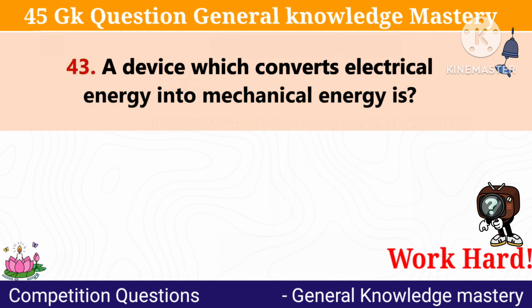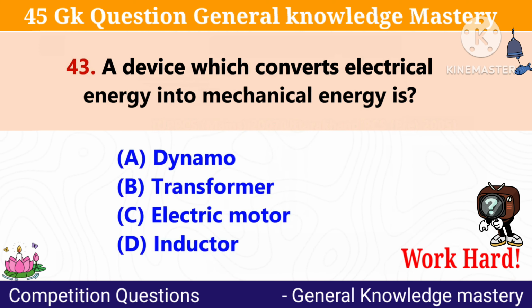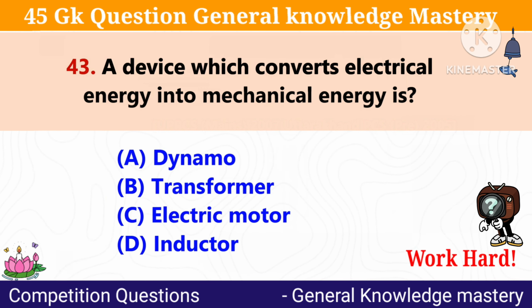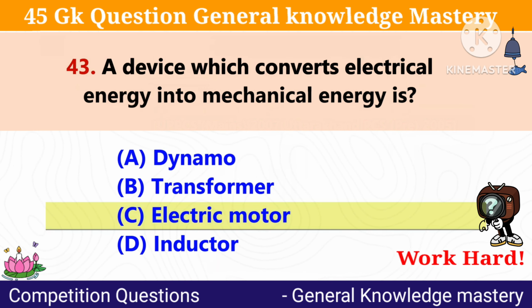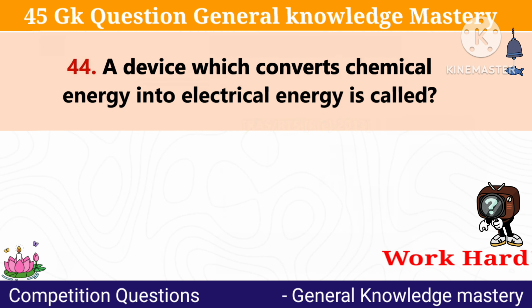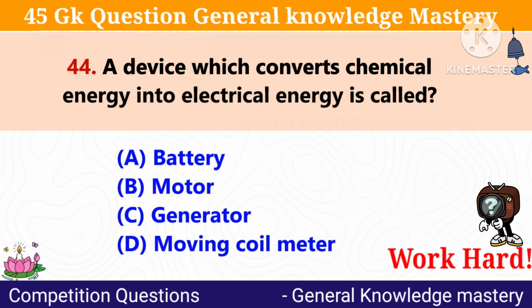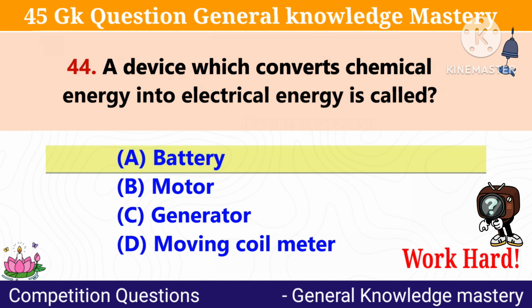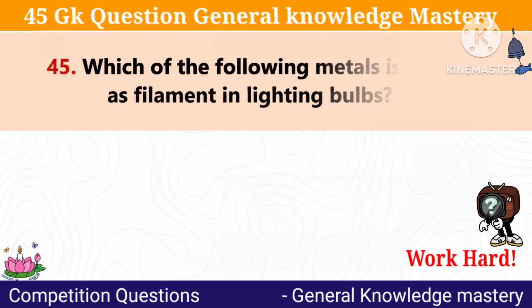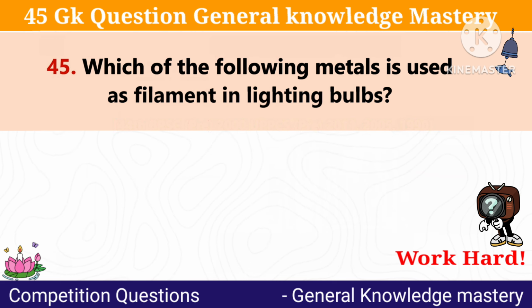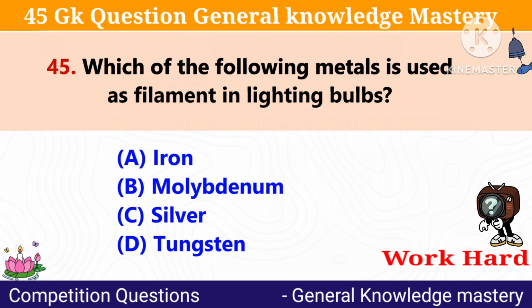A device which converts electrical energy into mechanical energy is? Answer: Electric motor. A device which converts chemical energy into electrical energy is called? Answer: A battery. Which one of the following metals is used as the filament of a light bulb? Answer: Tungsten.